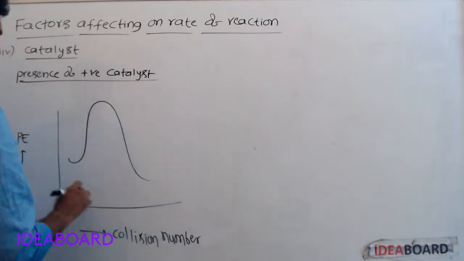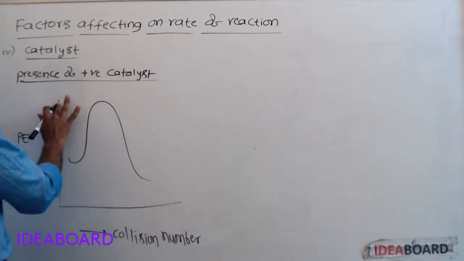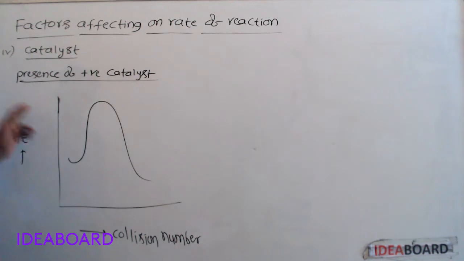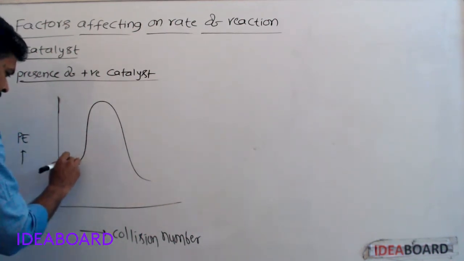According to collision theory, when graph is plotted between potential energy and collision number, we'll get this curve.